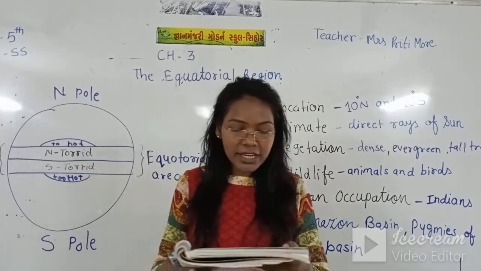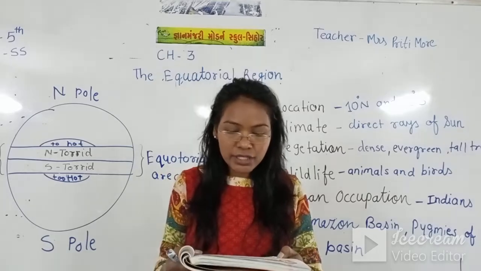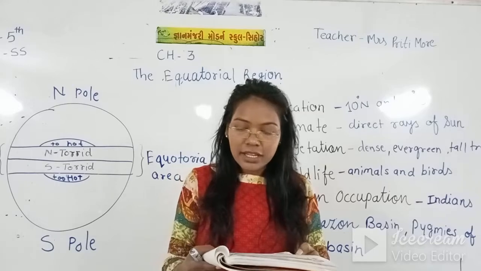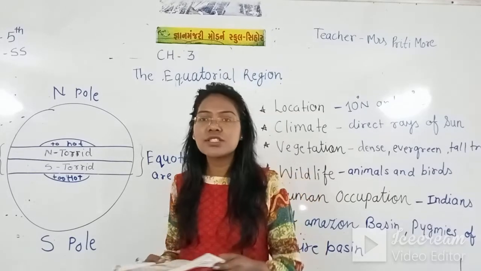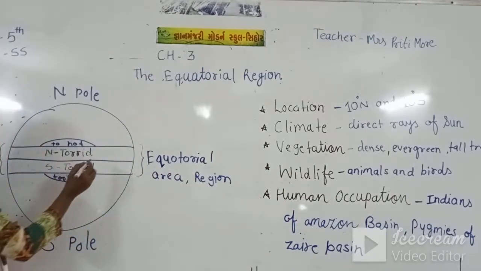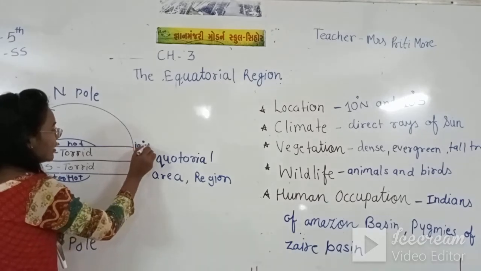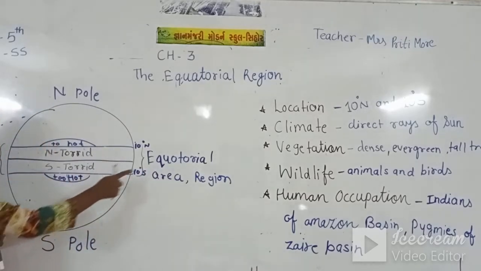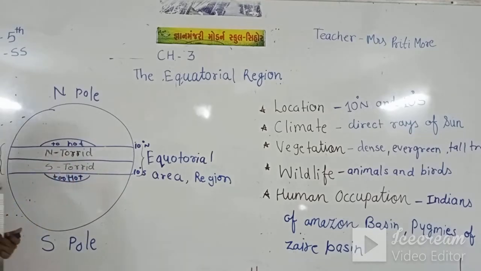The equatorial region is the area that lies on either side of the equator between 10 degree N and 10 degree S. So this area is the equatorial area.